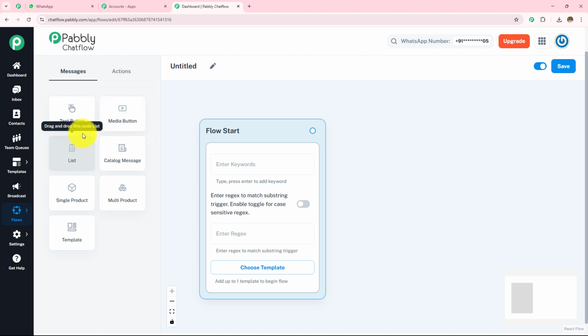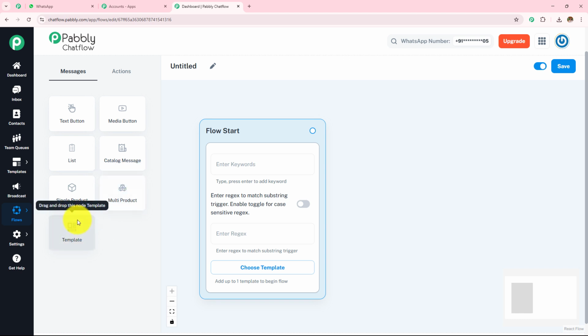Then we have this list. This allows a list of options instead of buttons. This is useful when you have many choices, so you can use this instead of continuing to add buttons. Then we have this catalog message, which helps us send a catalog message. We have the button for a single product. If you have a single product, you can add this button. If you have multiple products, you can add this button.